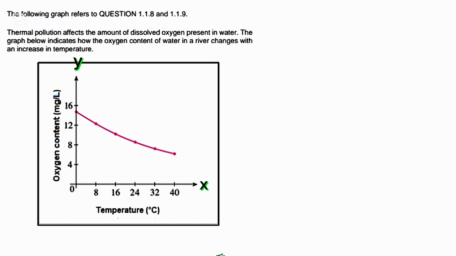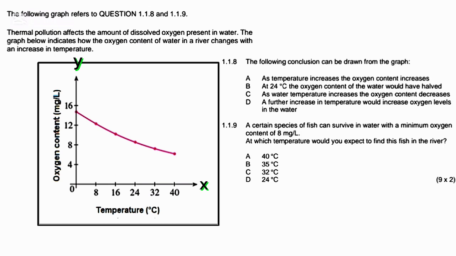The following graph refers to questions 1.1.8 and 1.1.9 and reads, thermal pollution affects the amount of dissolved oxygen present in water. The graph shows how the oxygen content of water in a river changes with an increase in temperature. 1.1.8 reads, the following can be drawn from the graph. A. As the temperature increases, the oxygen content increases.